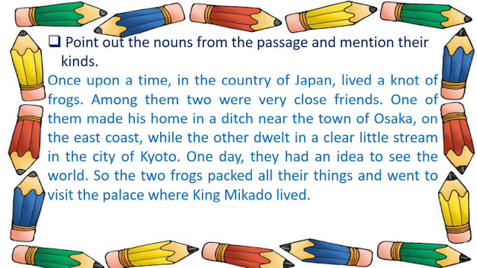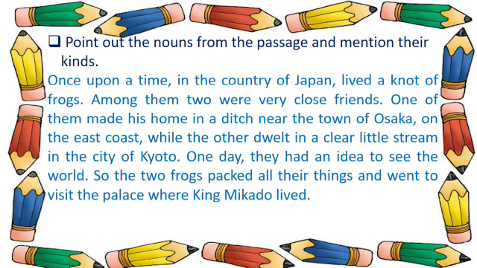Point out the nouns from the passage and mention their kinds. Once upon a time in the country of Japan lived a knot of frogs. Among them, two were very close friends. One of them made his home in a ditch near the town of Osaka on the east coast, while the other dwelt in a clear little stream in the city of Kyoto. One day, they had an idea to see the world. So the two frogs packed all their things and went to visit the palace where the king Mikado lived.